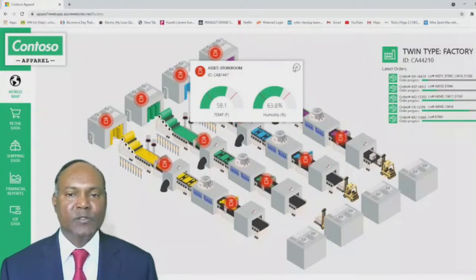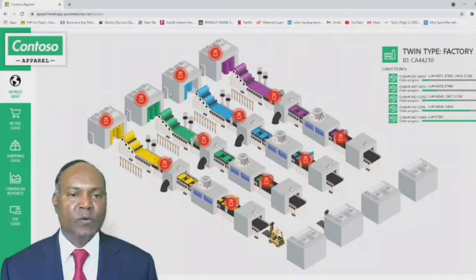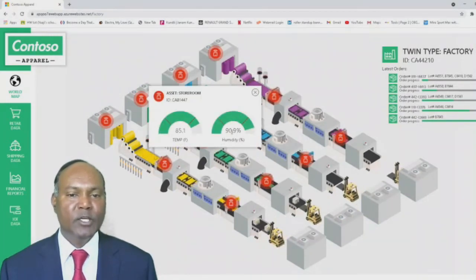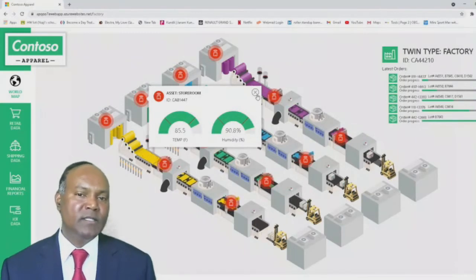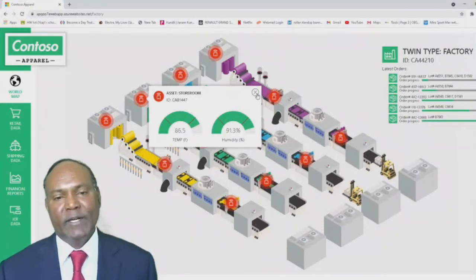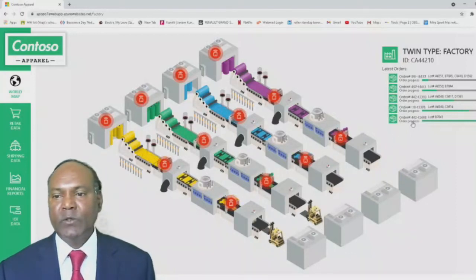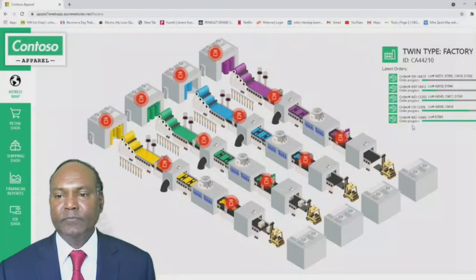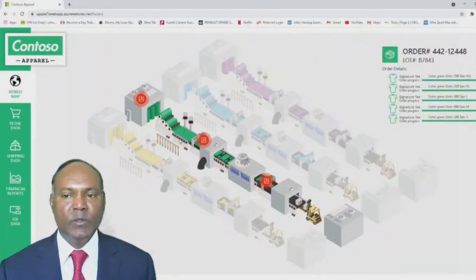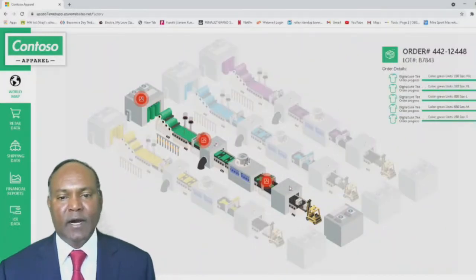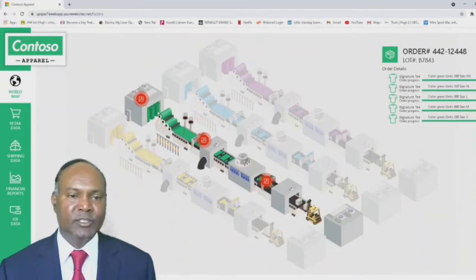So here is also the storeroom, and it is all right. So there are a total of four. But here the humidity is too high, so maybe this is the reason why the batch went bad. In order to see this, we can actually go to the order. As we expected, the order of the t-shirts is delivered by this chain.